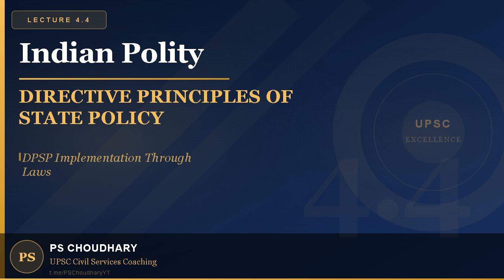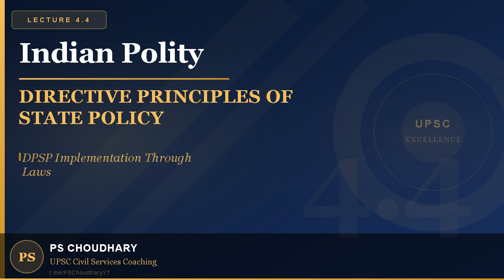Now your MCQ. Which of the following pairs of directive principle and implementing legislation is correctly matched? Option 1. Article 42 on Just Conditions of Work with the Minimum Wages Act of 1948. Option 2. Article 39A on Free Legal Aid with the Legal Services Authorities Act of 1987. Option 3. Article 40 on Village Panchayats with the Legal Services Authorities Act of 1987. Option 4. Article 41 on Right to Work with the Maternity Benefit Act of 1961.